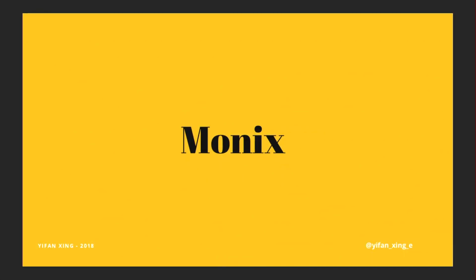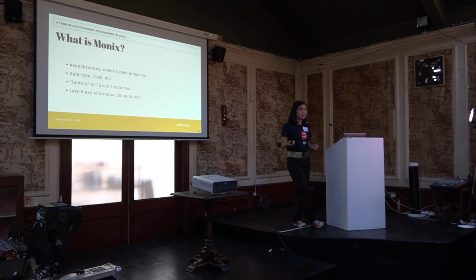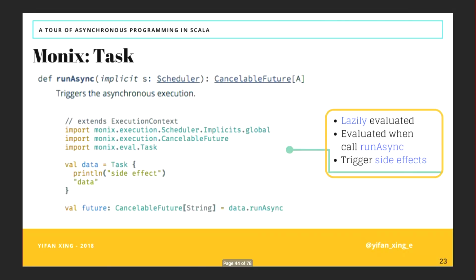And let's talk about Monix Task. So what is Monix? Monix helps you to write asynchronous and event-based programs. We're going to focus on Monix Task today simply. Monix is a lot more powerful than what I will talk about, but if you're interested, feel free to look into the library. You can think of Monix as a factory of future instances. So it creates futures. And because of that, with Monix you can determine whether you want it to be lazily evaluated or eagerly evaluated. So in Task, here what you can do is you can create a task and call runAsync. Let's take a look at this example.